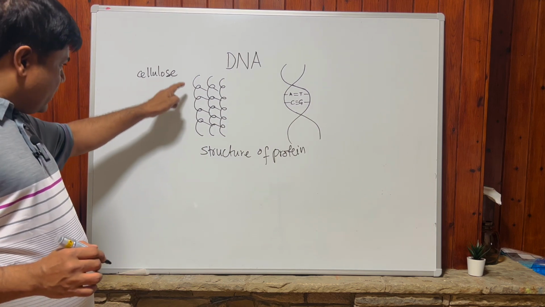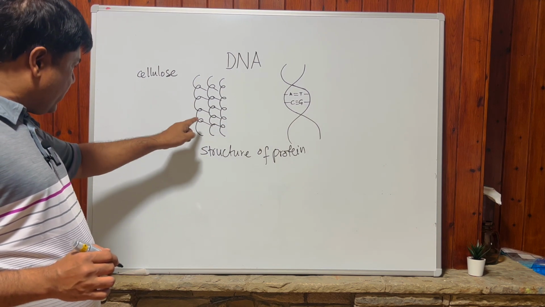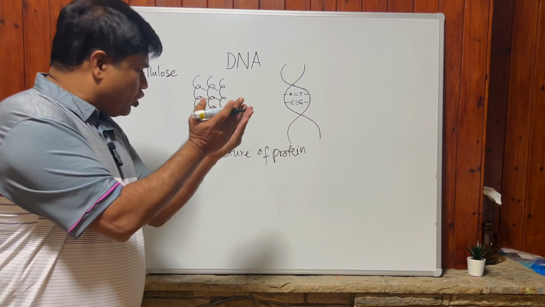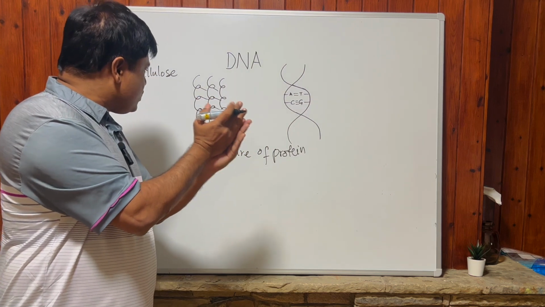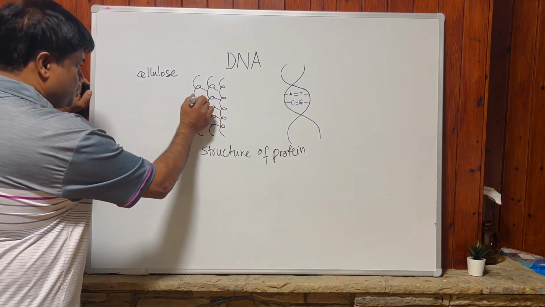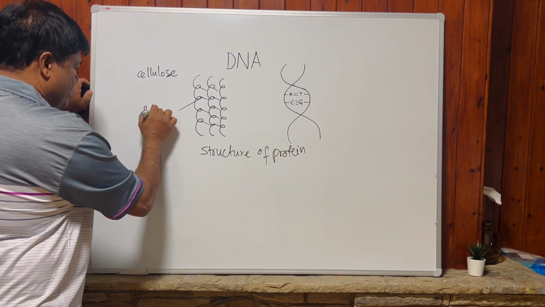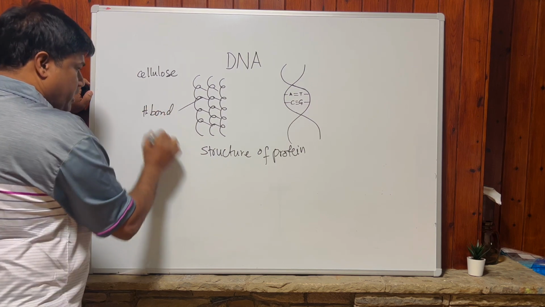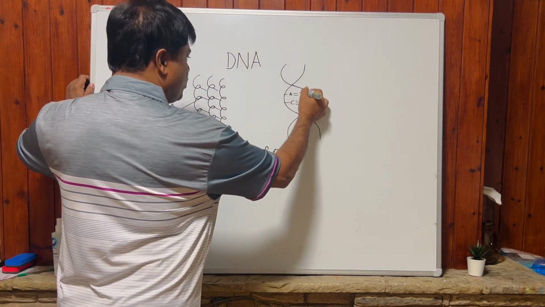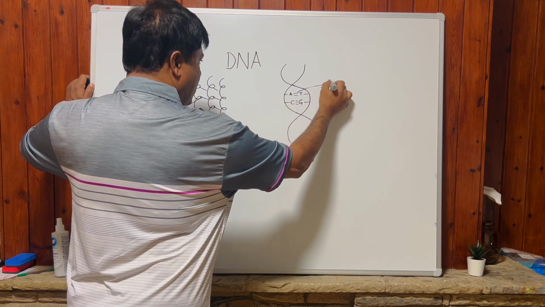The coils join together by means of hydrogen bonding. This is the hydrogen bond, H bond.